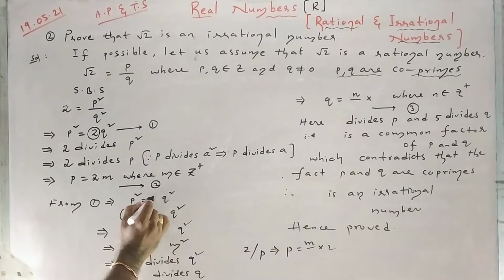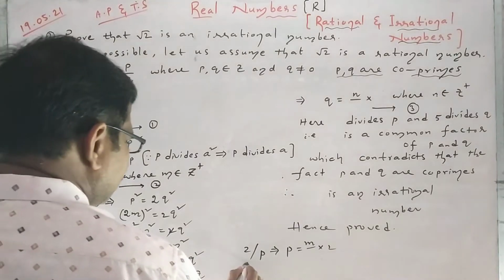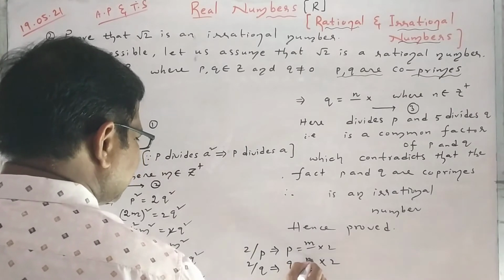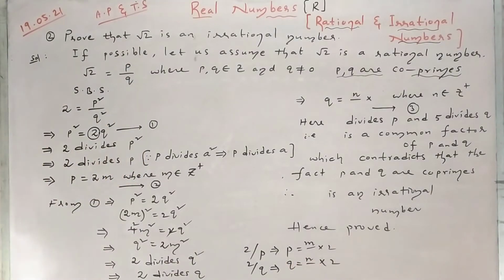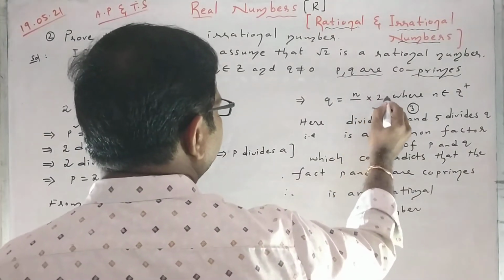So from equation 1, p square equals 2q square. In the place of p, I am writing 2m. That means 4m square equals 2q square. 2 ones are 2, 2 twos are 4, cancel. Then q square equals 2m square. That means 2 divides q square, so 2 divides q. That means q can be expressed as something into 2. That something I am taking as n.